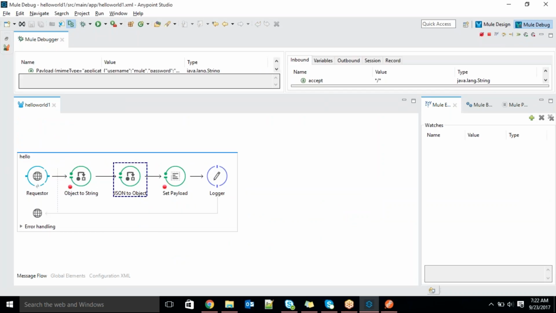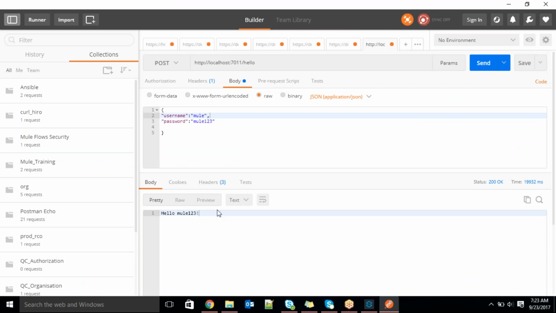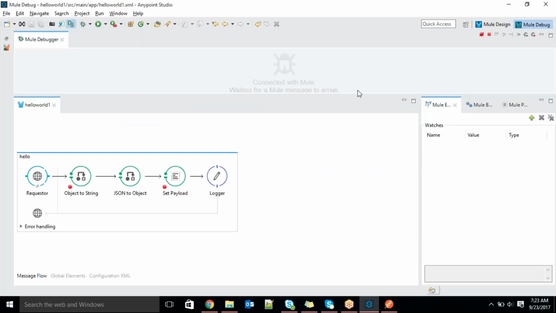As a developer, please try to run in debug mode for some more days at least. You will get to know everything step by step, guys. Whatever data type you are passing, you can clearly observe here. Now see the output, guys. Now I am trying to read the mule123, right? Hello mule123. Hope you guys are clear.